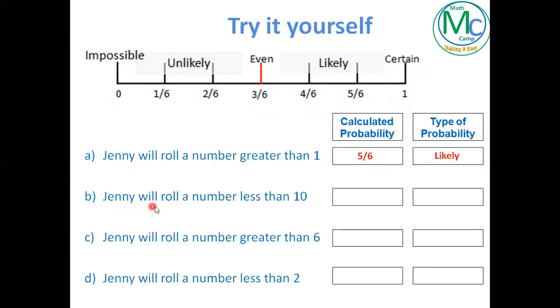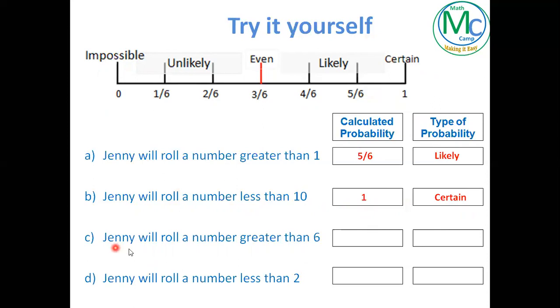Likewise, Johnny will roll a number less than 10. So on a dice, how many numbers do you have that are less than 10? Yes, all numbers on a dice are less than 10. That means 6 of the numbers are less than 10, out of a total of 6 numbers. So the calculation will be 6 over 6. And when you simplify this one, you will get 1. And 1 is the probability here. Certain probability. So this will be certain.